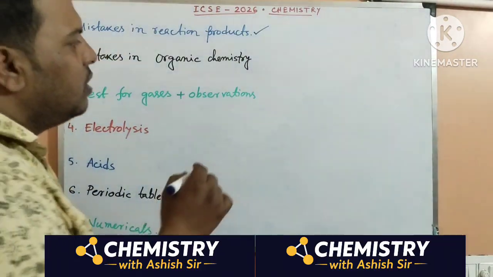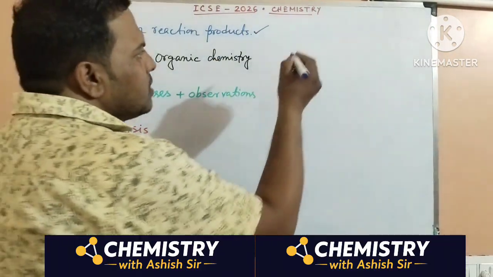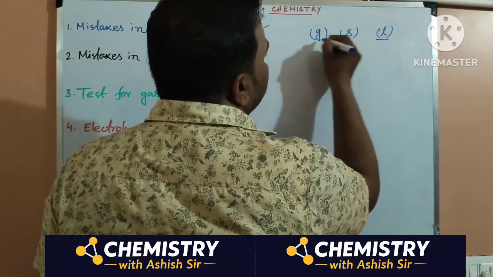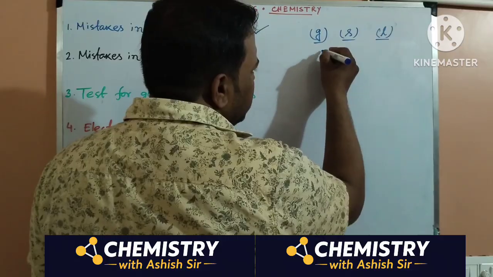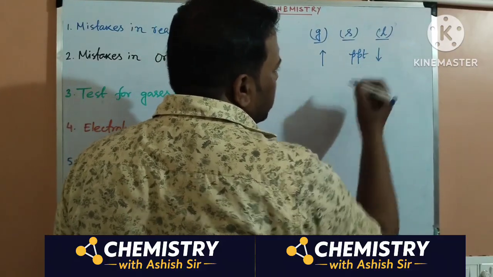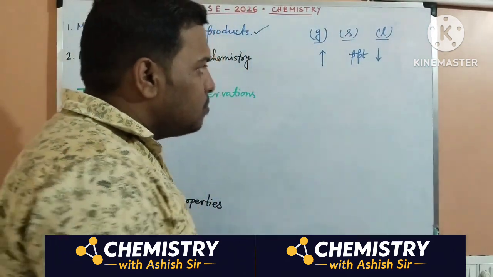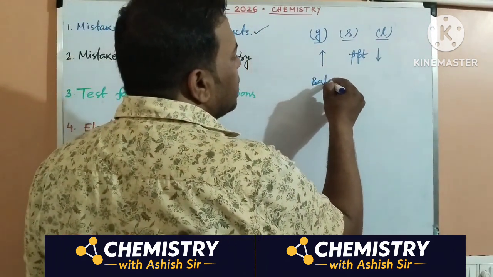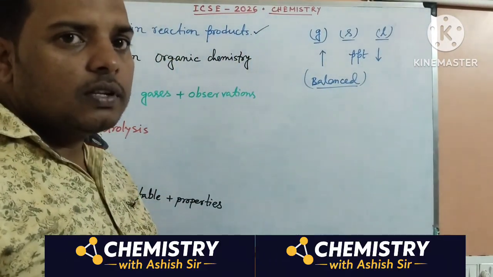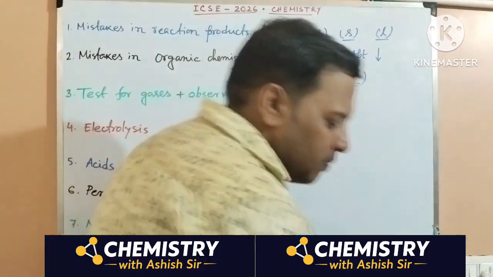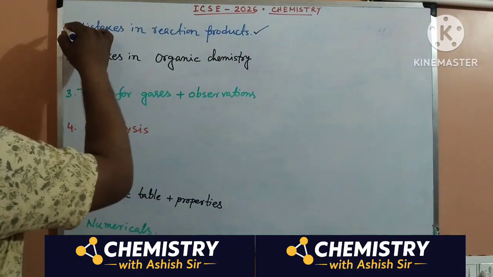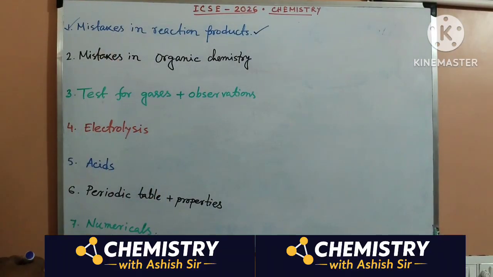One more thing I will tell you: whenever you write the different products, you must write whether it is gas, solid or liquid. If you know their physical state, and it is a gas, you can give the upward arrow. For precipitate formation, you should give the downward arrow. All equations must be balanced everywhere, because only balanced equations get marks. If you don't balance the equation, you will not get any marks. It is a mistake that you make. So the first point, mistakes in reaction products, is done.